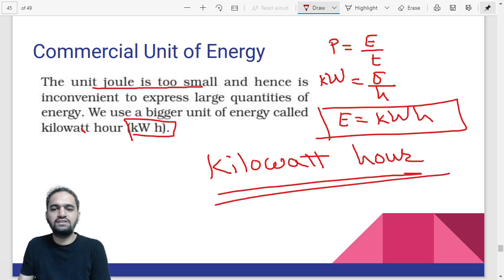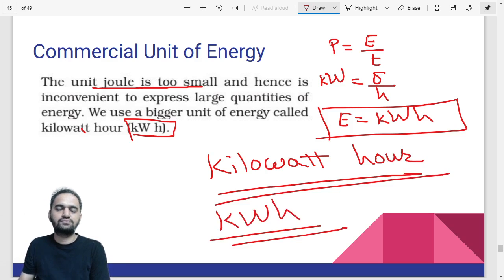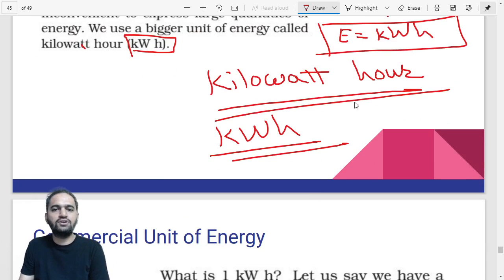And how to represent this? K small, W capital, H small. That's it. This is called the commercial unit of energy, and it is also just called a unit.